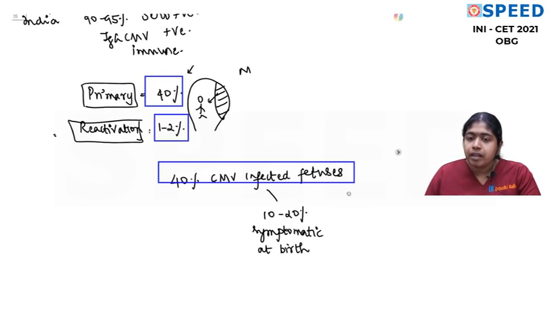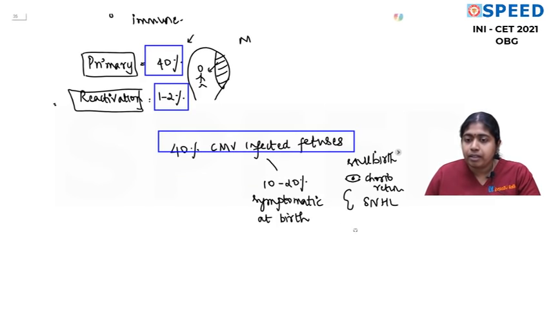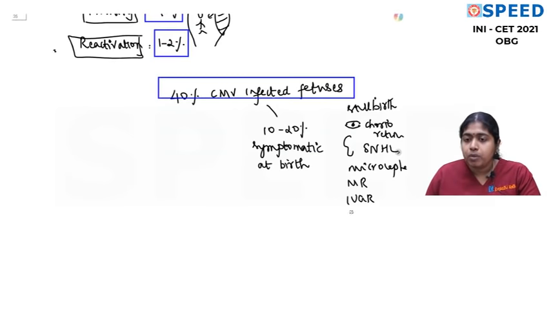What all symptoms can occur? It can be very severe cytomegalovirus infection, which can cause a stillbirth, and it can cause chorioretinitis. I already told you it is the most common cause of sensorineural hearing loss. We'll draw ears. Sensorineural hearing loss, mental retardation, microcephaly, severe growth restriction in the baby, hepatosplenomegaly, I'll simply write HS, purpura, thrombocytopenia. So 10 to 20% of these babies will have these manifestations.